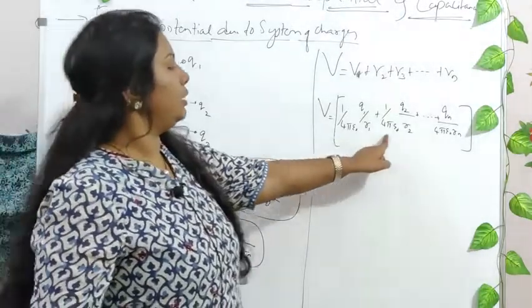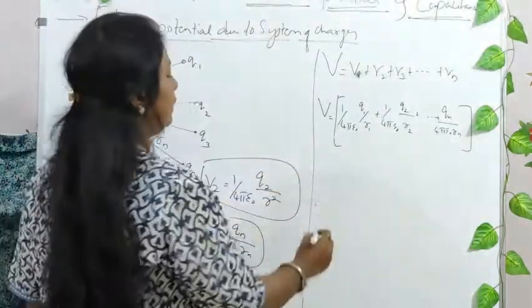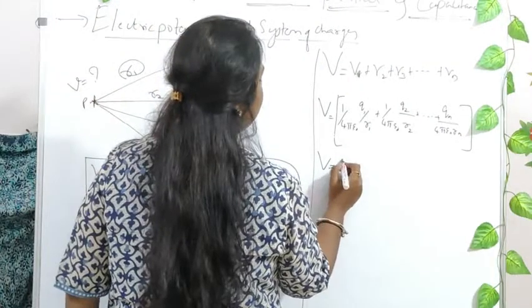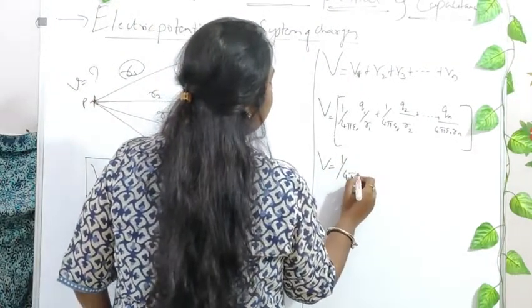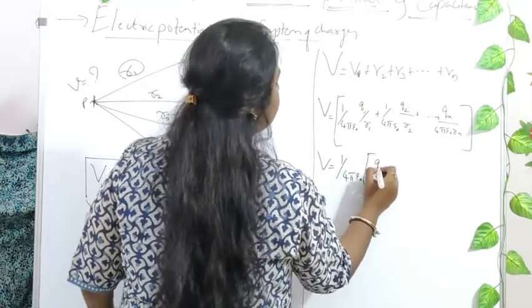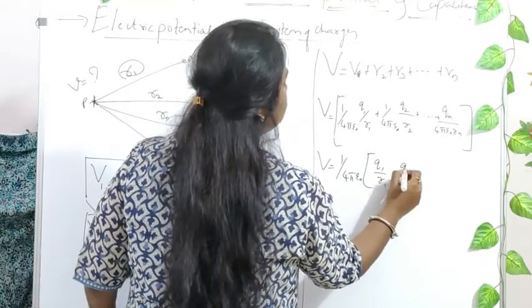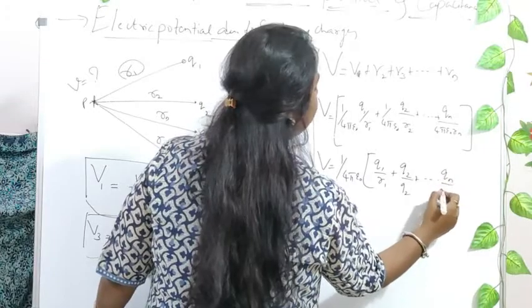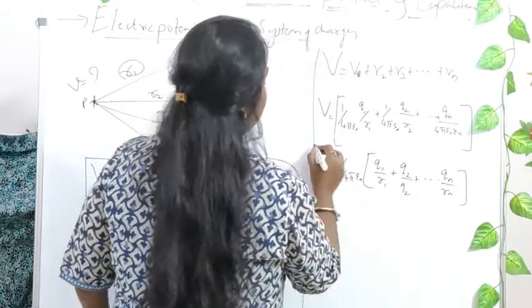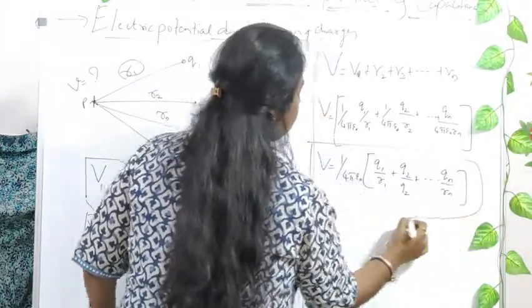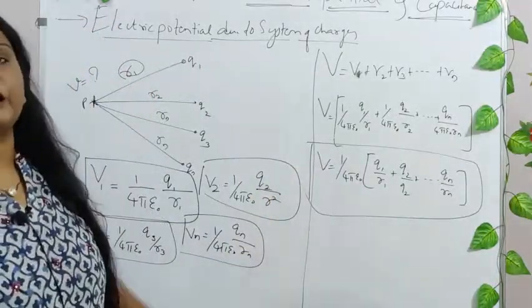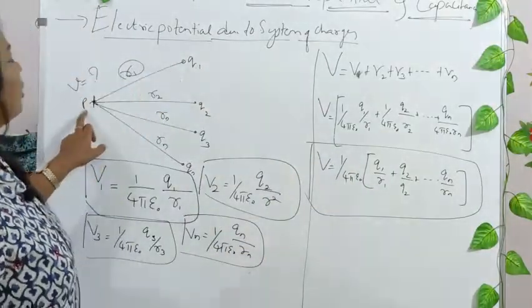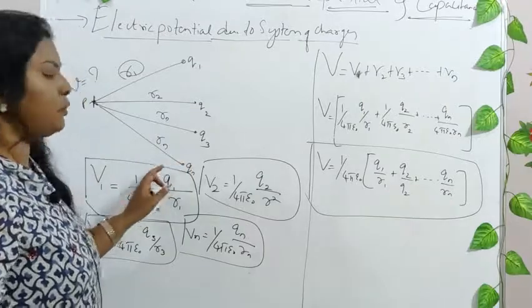Now what is the common element that you find? It will be V is equal to 1 divided by 4 pi epsilon naught, right, times Q1 by R1 plus Q2 by R2 plus and so on up to Qn by Rn. This is the final electrostatic potential at this particular point P due to the system of charges.